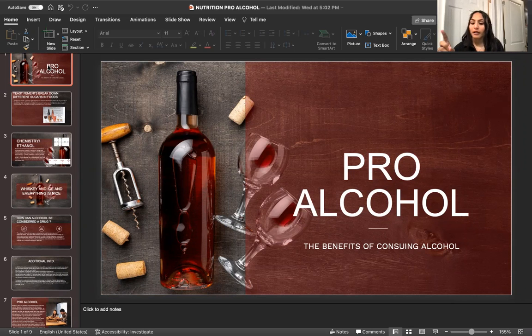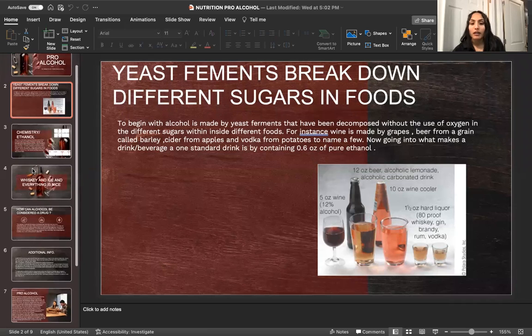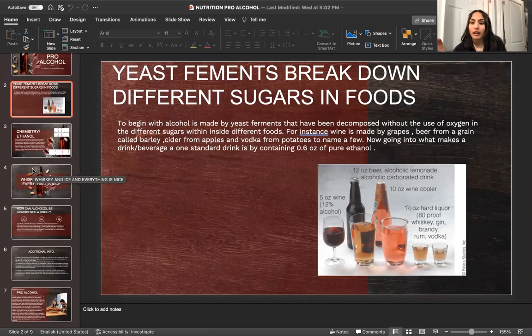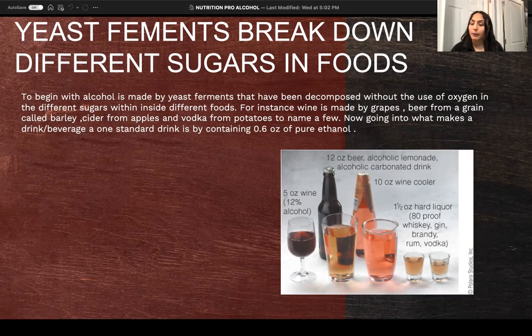Talking about the pros of alcohol, or the benefits of consuming alcohol. To begin with, alcohol is made by yeast ferments that have been decomposed without the use of oxygen in the different sugars inside different foods. For example, wine is made from the composition of grapes, and beer from a grain called barley.